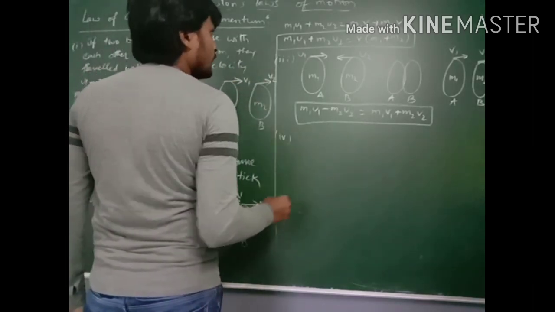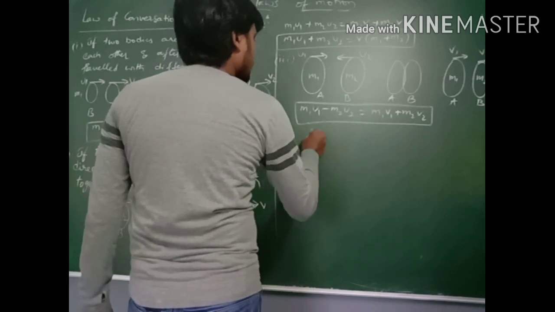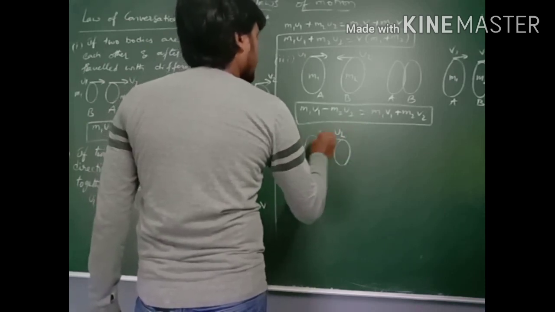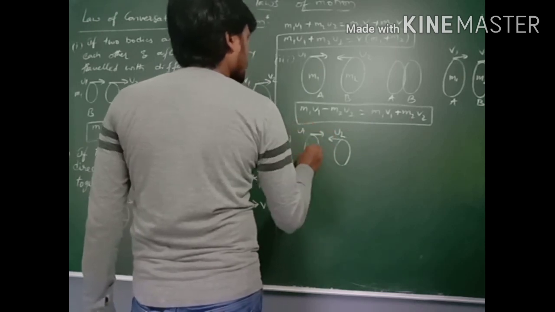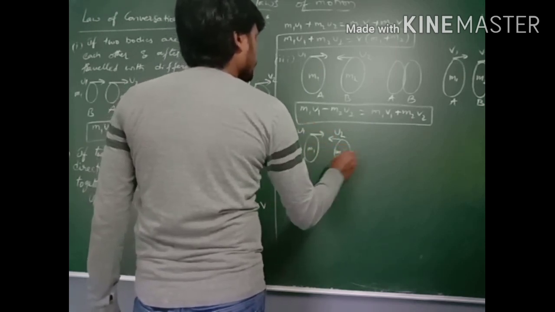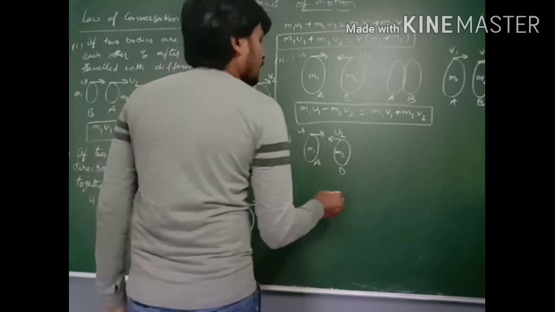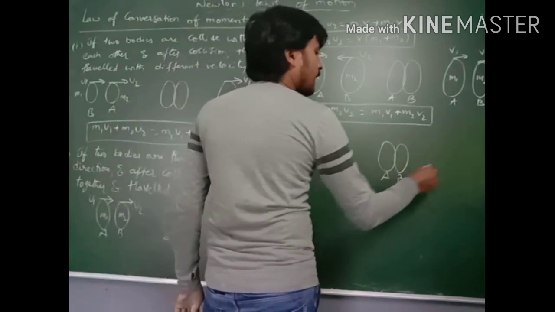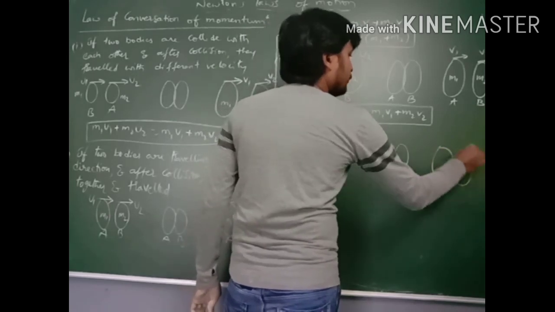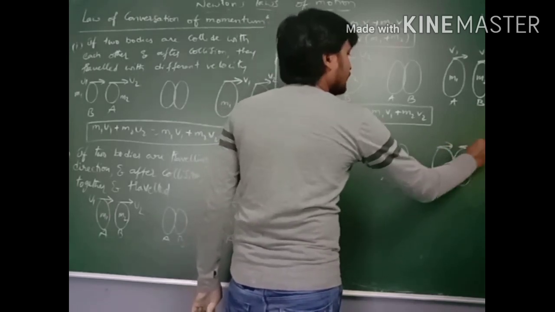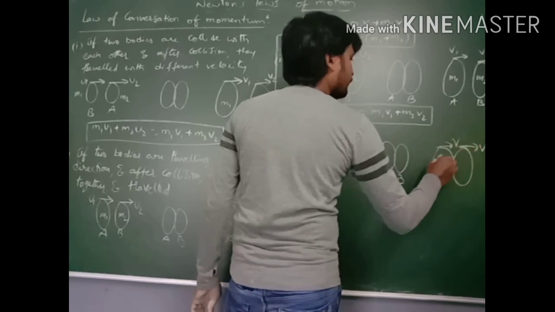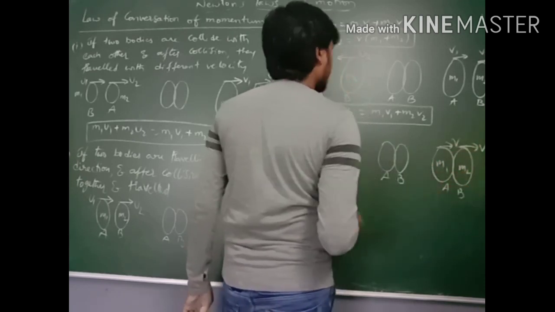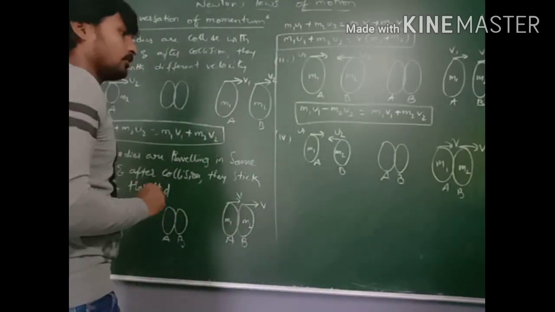Opposite to case 1 is case 3, opposite to case 2 is case 4. Case 4: the two bodies are traveling in different directions, m1, m2, body A and body B, and they collide with each other, and after collision they stick together and travel with the same velocity.